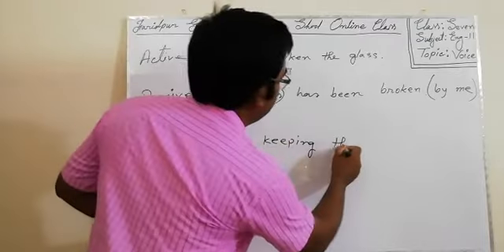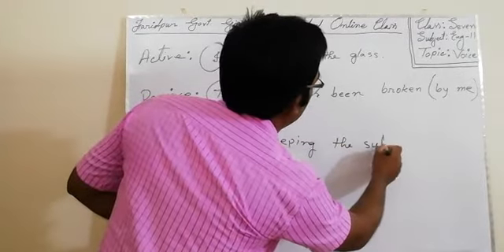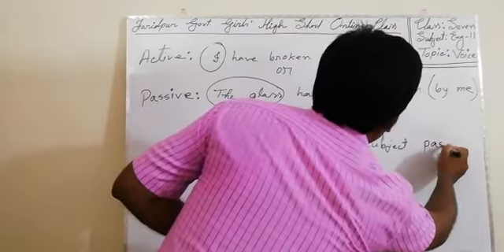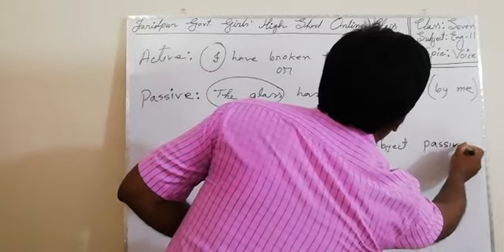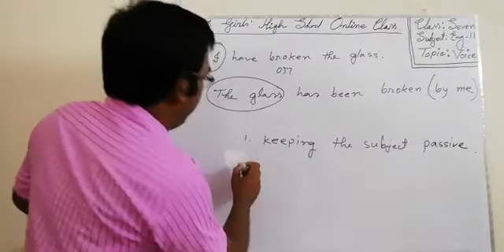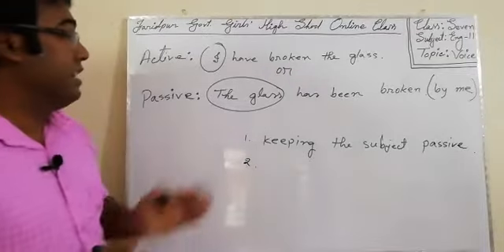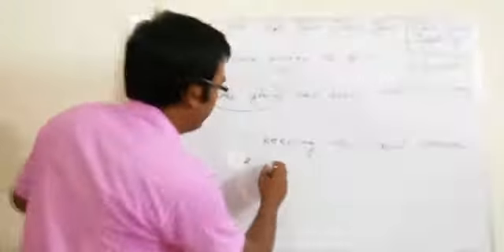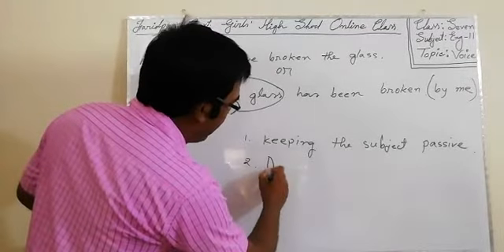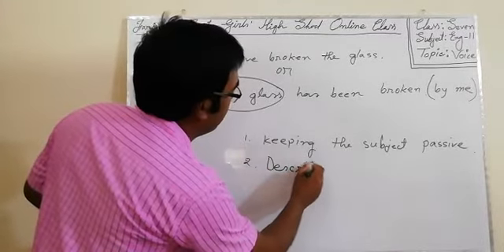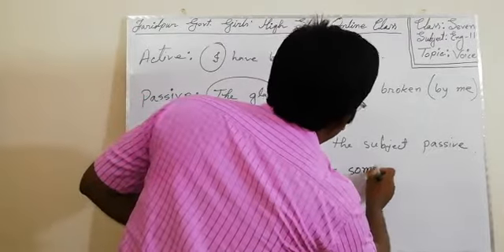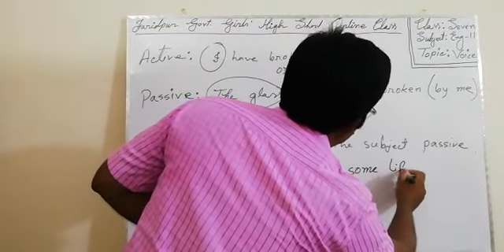Keeping the subject passive or inactive or unimportant. And number two is describing some lifeless object.